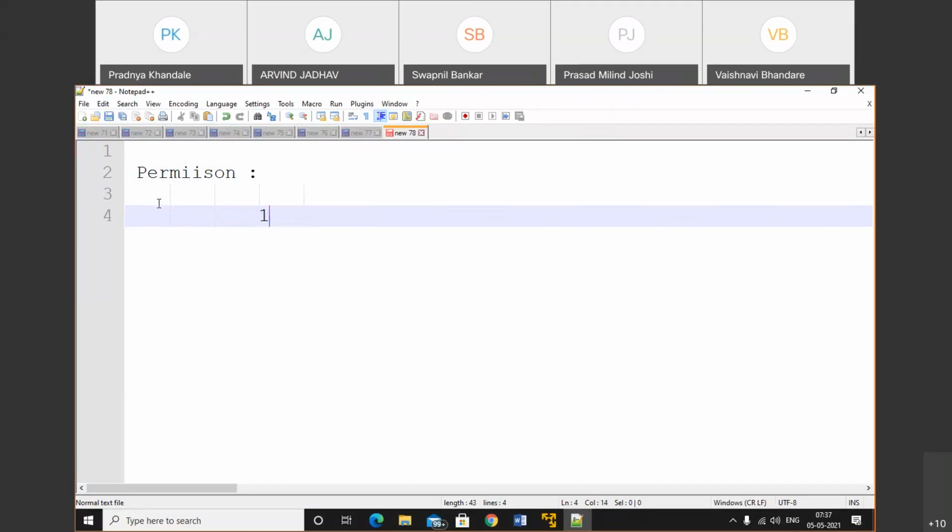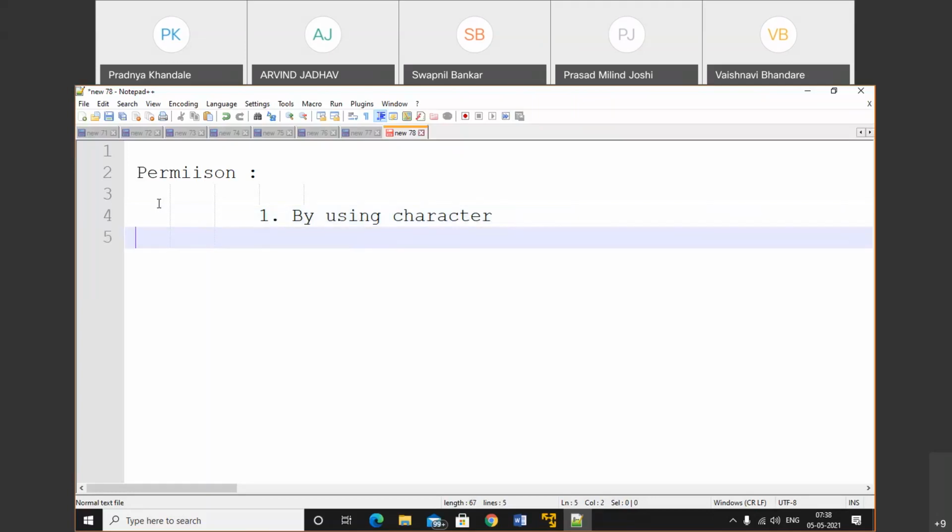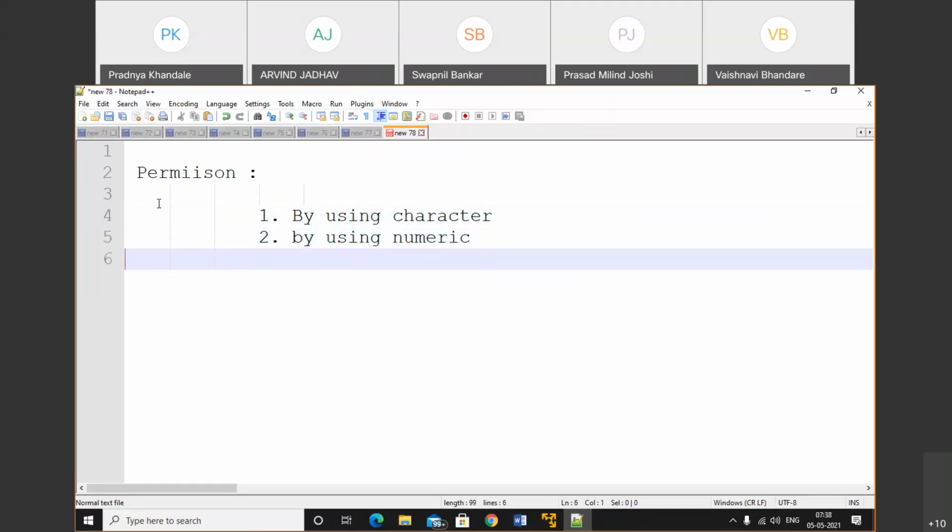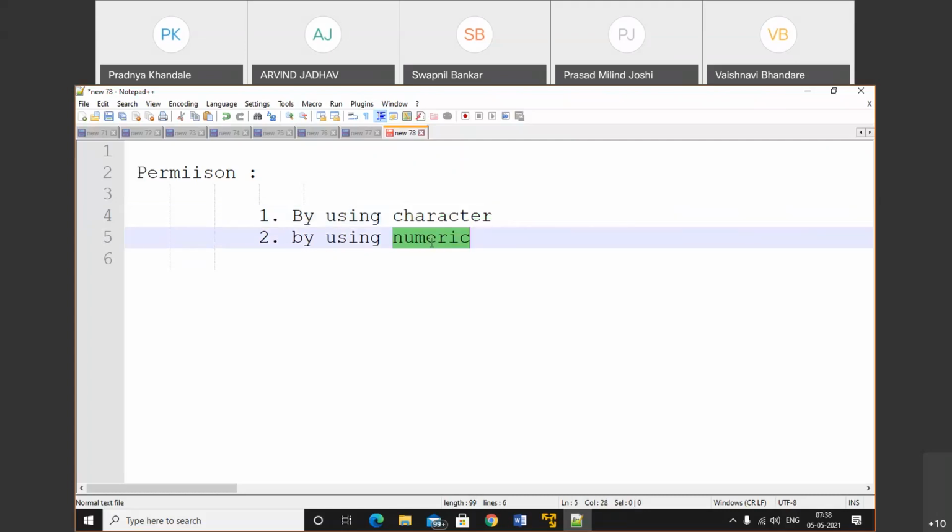To implement the permission, we have two options: by using characters, and second, by using numeric. So if I want to set the permission by using alphabets, I can set it that way. Or if I want to set the permission using numerics like 1, 2, 3, I can also do that. So we can do it using these two options.